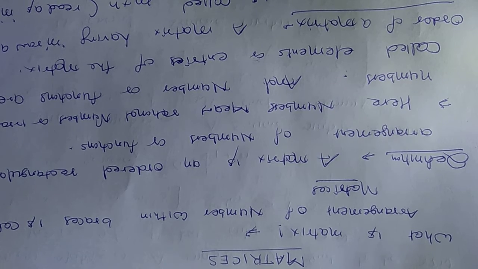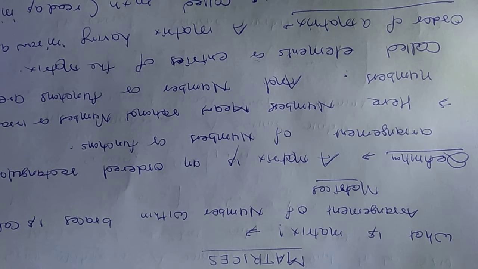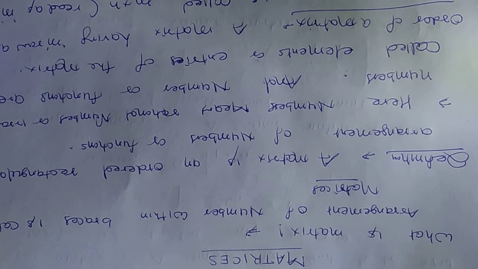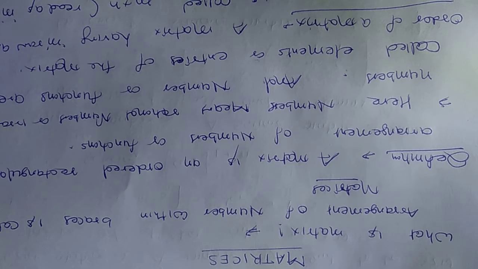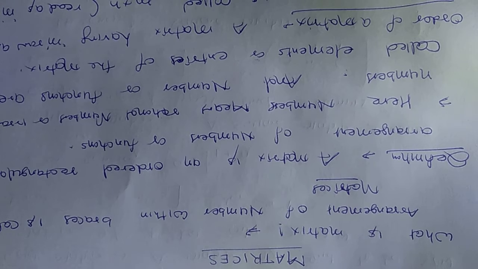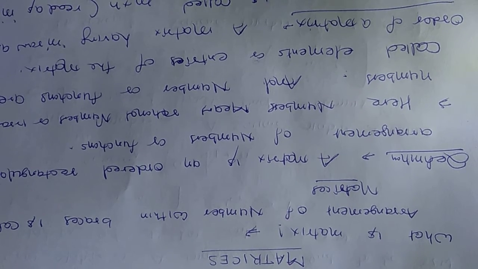I am not going to go in deep how it came into existence, but I am just coming to the point of what a matrix is and what is to be learned in this chapter. We are concerned with the algebra of matrices only. To start, to know the definition of the matrix, that is an arrangement of numbers within braces.